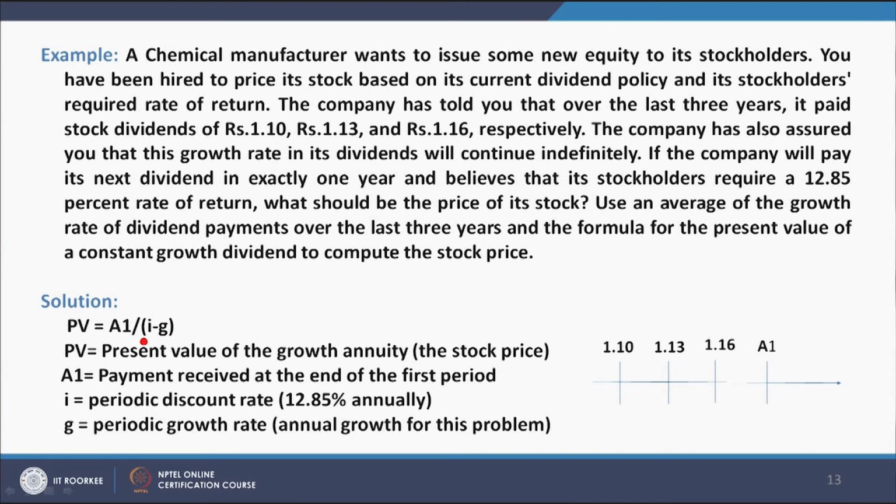So, the solution is PV equal to A1 divided by I minus G. PV is the present value of the growth annuity, the stock price, and A1 is the payment received at the end of the first period. I is the periodic discount rate, which is 12.85% annually, and G is the periodic growth rate, annual growth for this problem. The problem does not provide the dividend at the end of the first period, that is A1, or the periodic growth rate G.